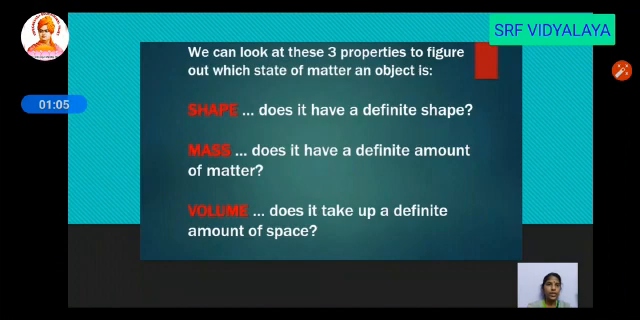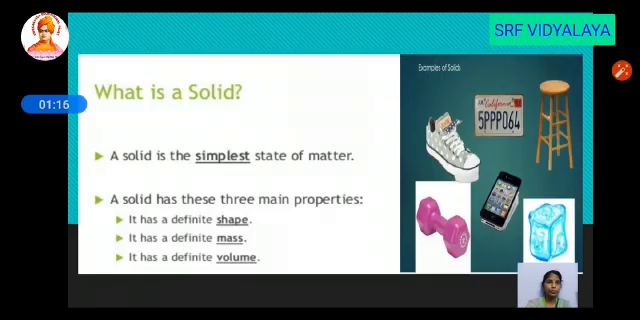The next one is, based on the three properties, the matters are classified into solid, liquid and gas. The properties are shape, mass and volume. So what is a solid? The solid is the simplest state of matter and it has three main properties. The first one is, it has definite shape, definite mass and definite volume.